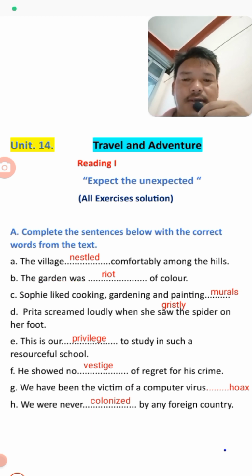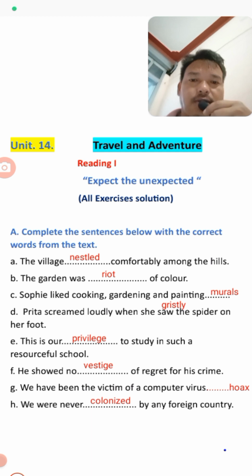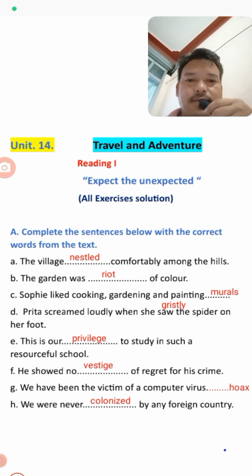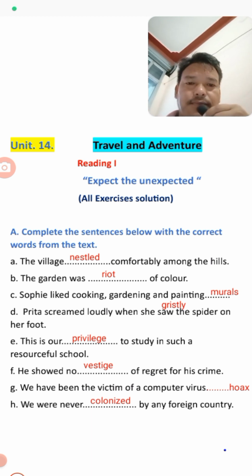And the second one is: the garden was dot dot of color. Right. Okay, right is the right word. And C is: Sophia liked cooking, gardening, and painting, and all these words are related to murals. You know, murals mean, students, a large painting which is done on a wall.